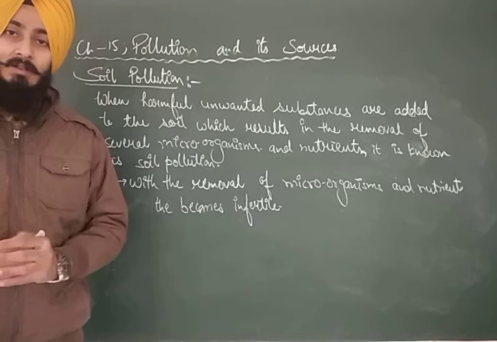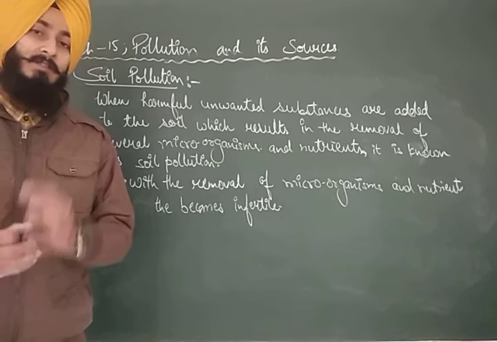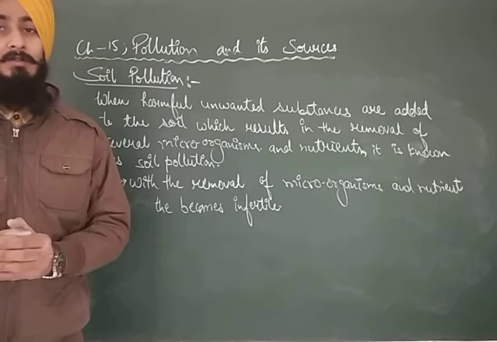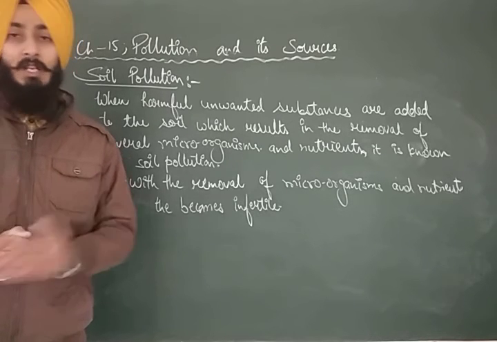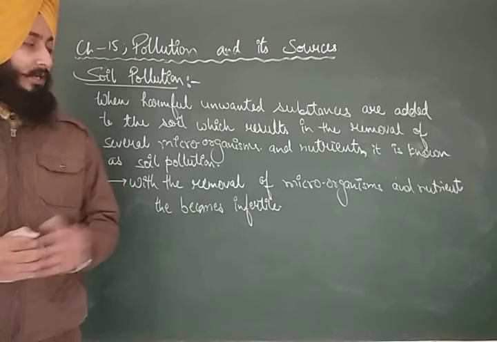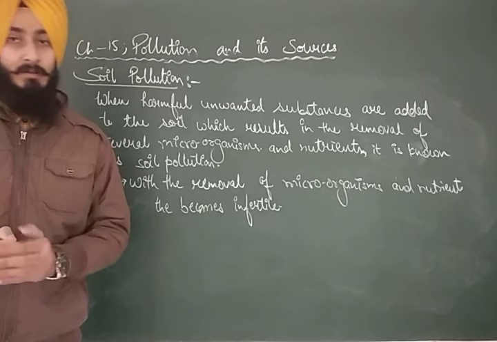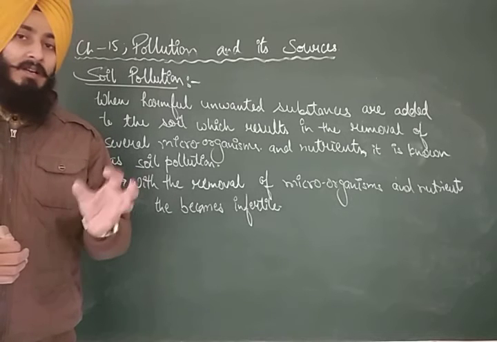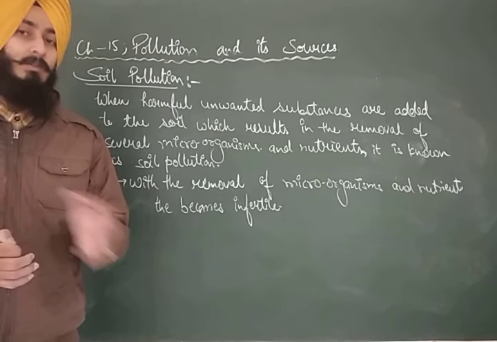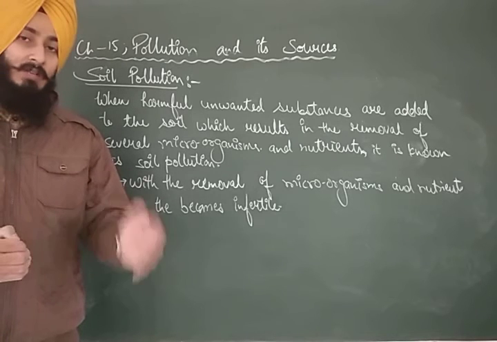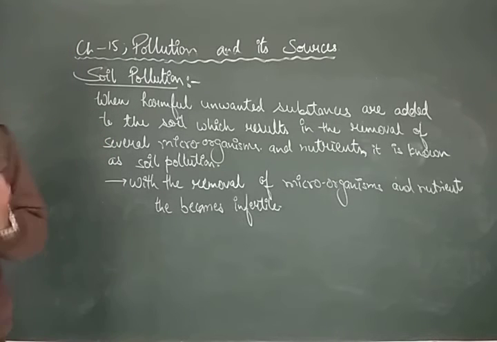As humans, we have a special system called the immune system, which protects us from diseases. The same is the case with soil. Soil also has some microorganisms in it, which increase its fertility. So when we add chemicals to the soil in order to raise our crop yield, we are killing all such microorganisms that are useful for the soil and for the crops. When we kill those microorganisms and remove nutrients, the soil becomes infertile.